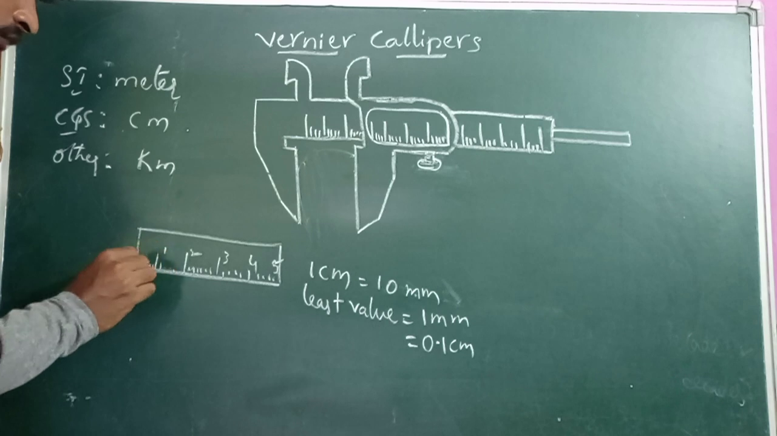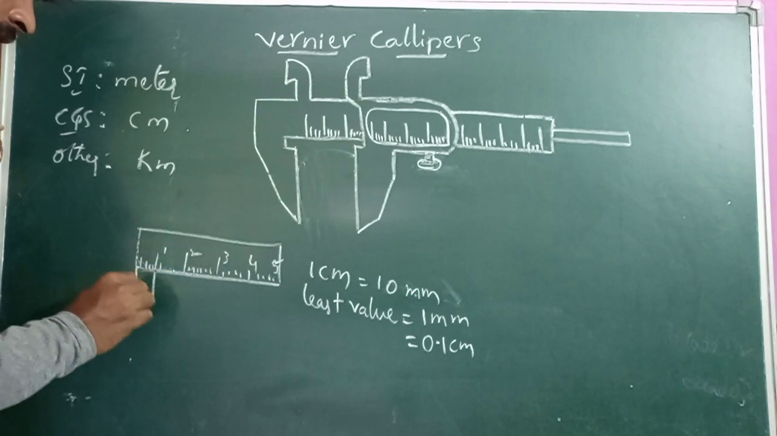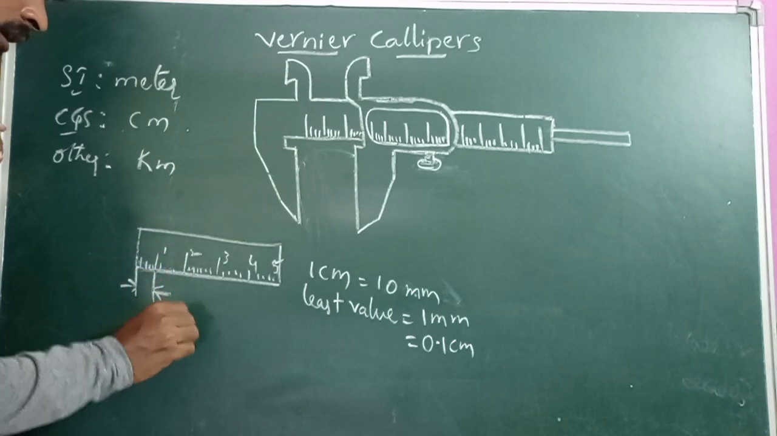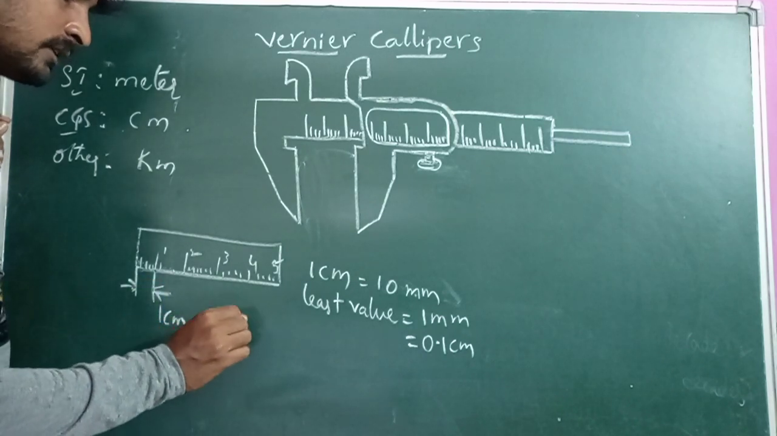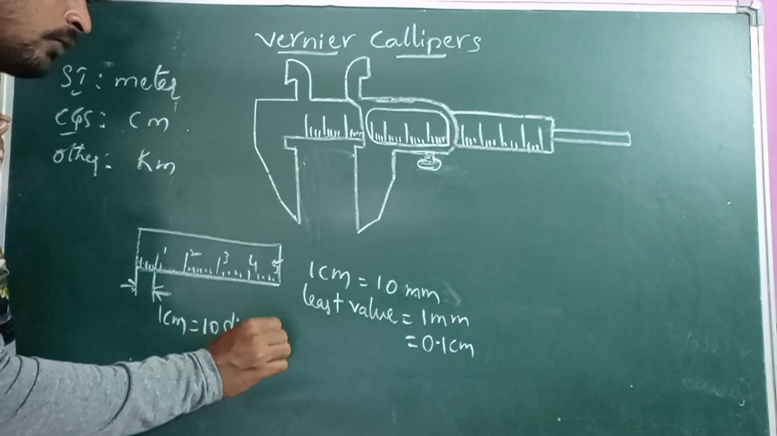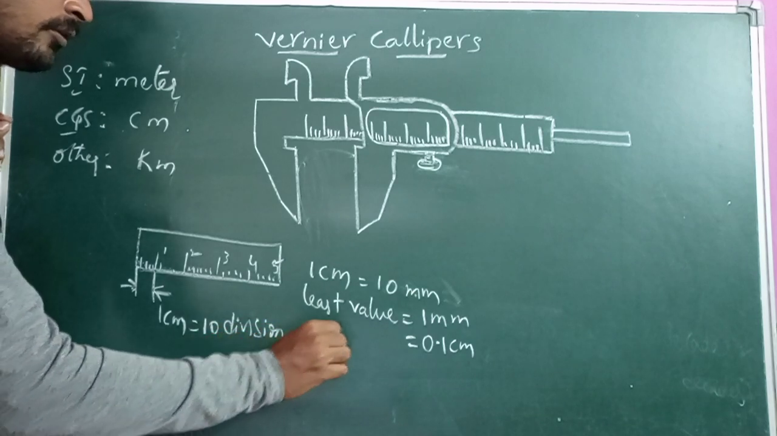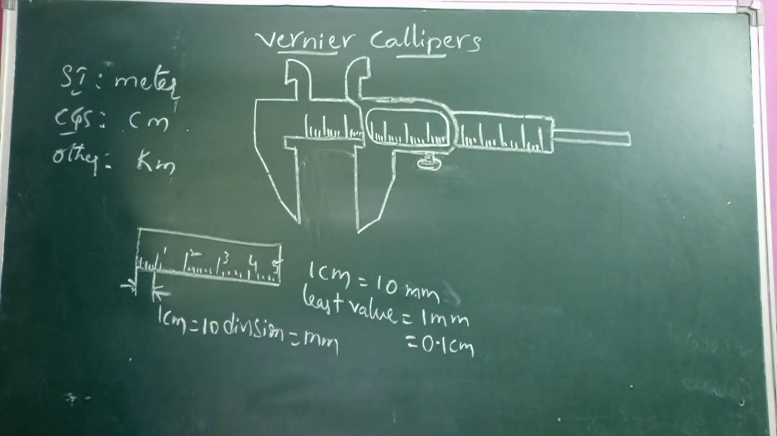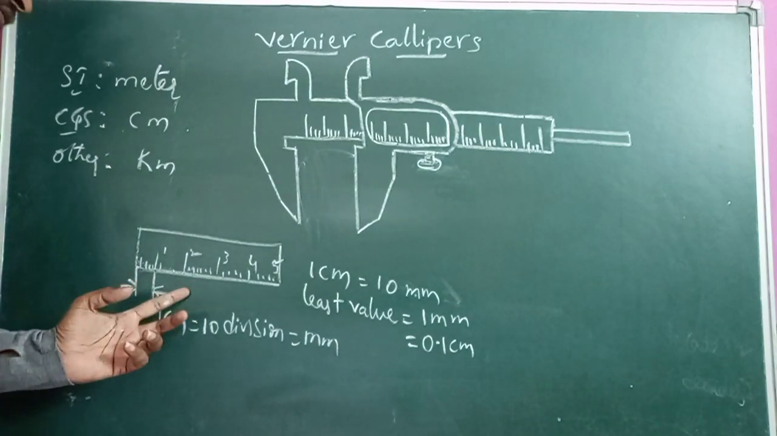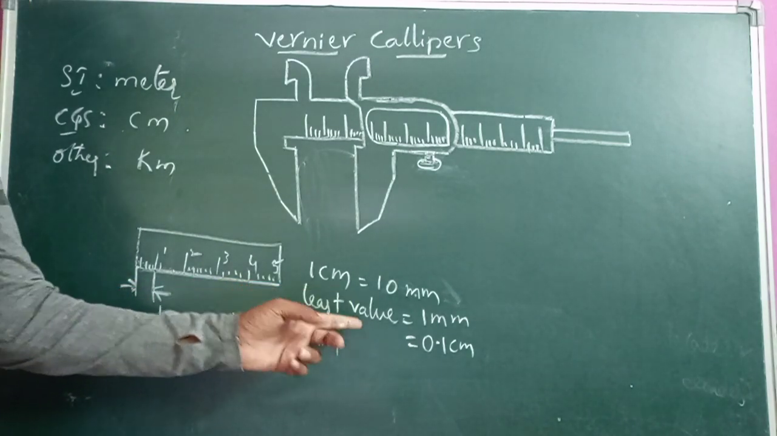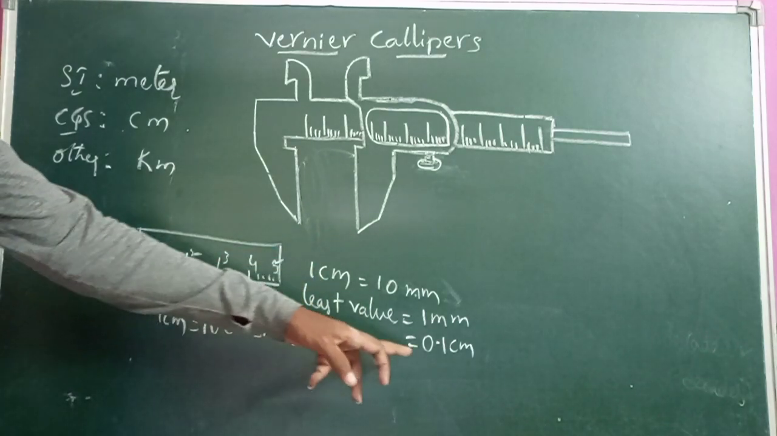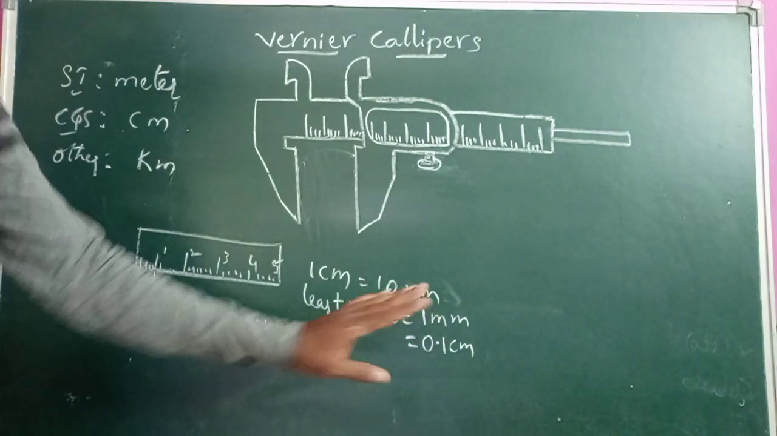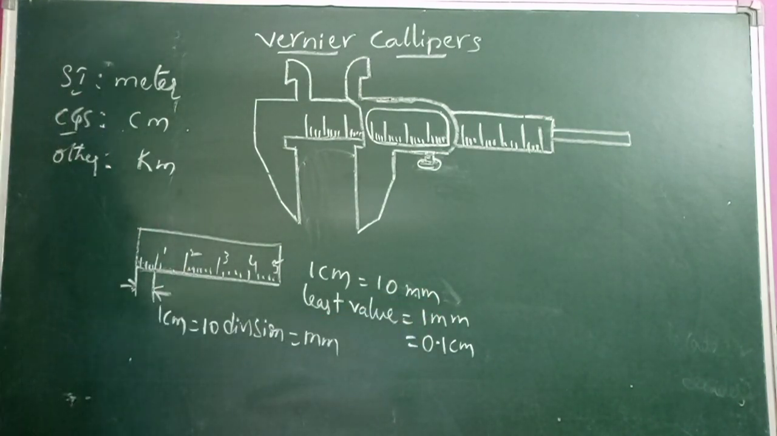So this is 1 centimeter. Each 1 centimeter is again divided into 10 divisions, and each division we call a millimeter. So the least value which we can measure by using an ordinary scale is 1 millimeter.